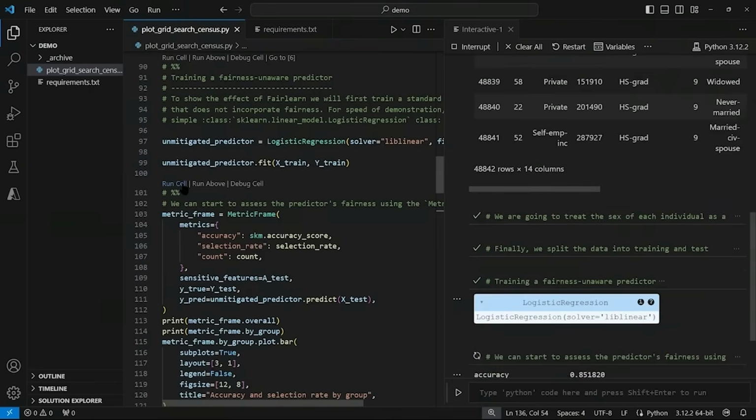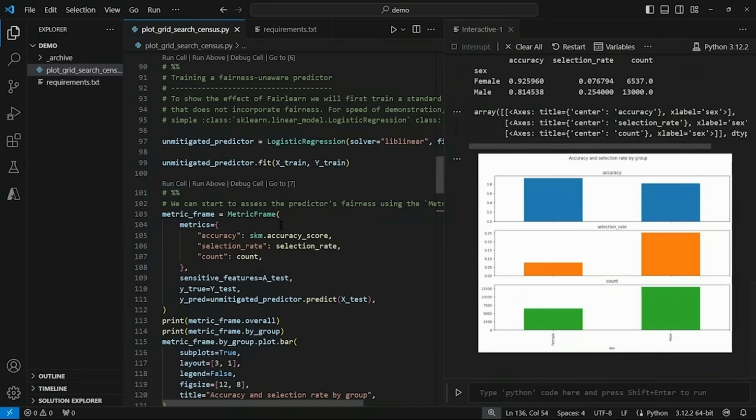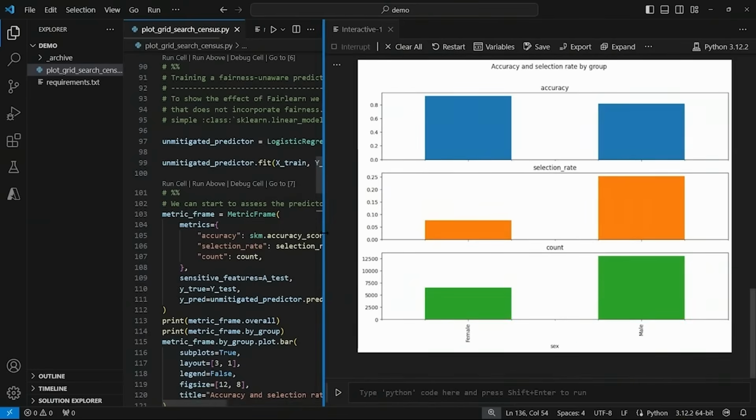Okay, so from the data, we can discern that males are offered loans at 3 times the rate of females. So despite the fact that we removed the feature sex from the training data, our predictor still discriminates based on sex.